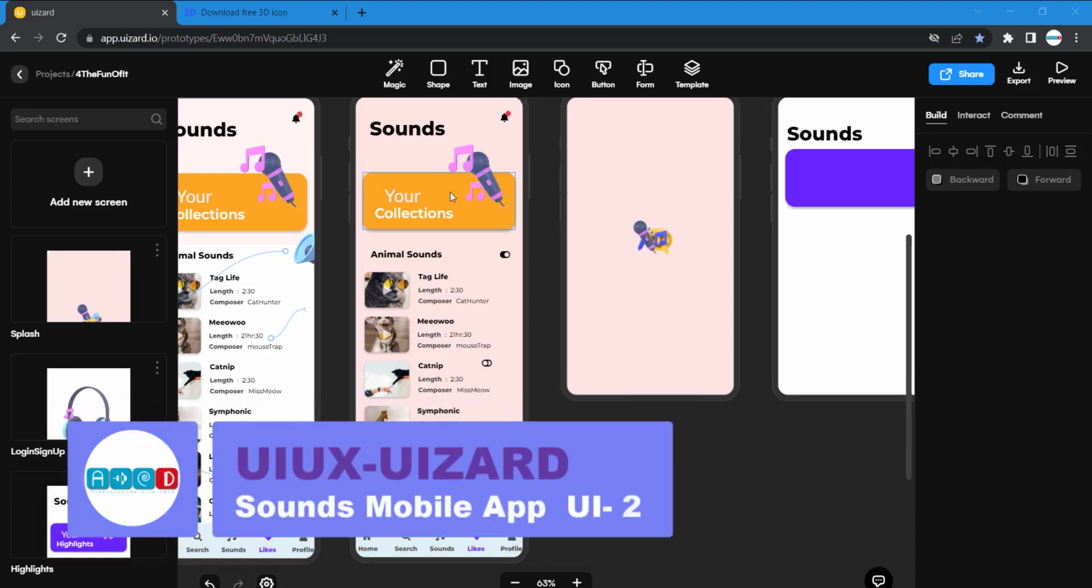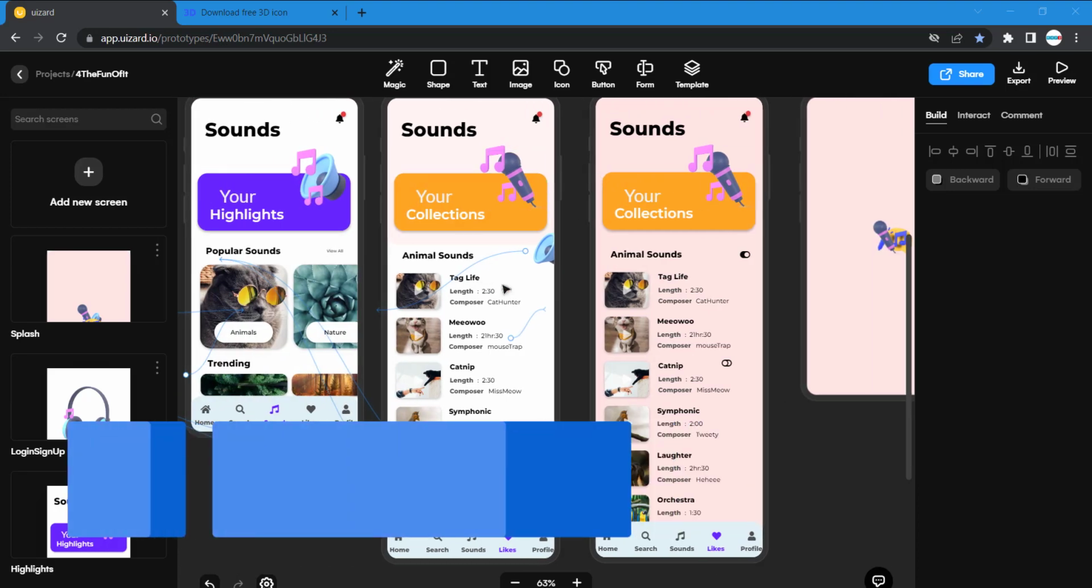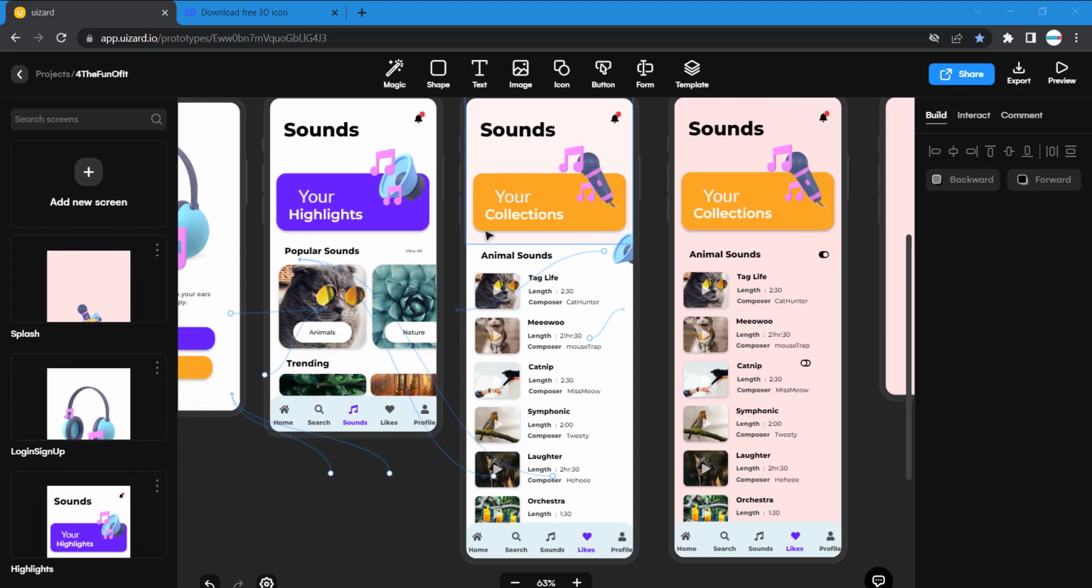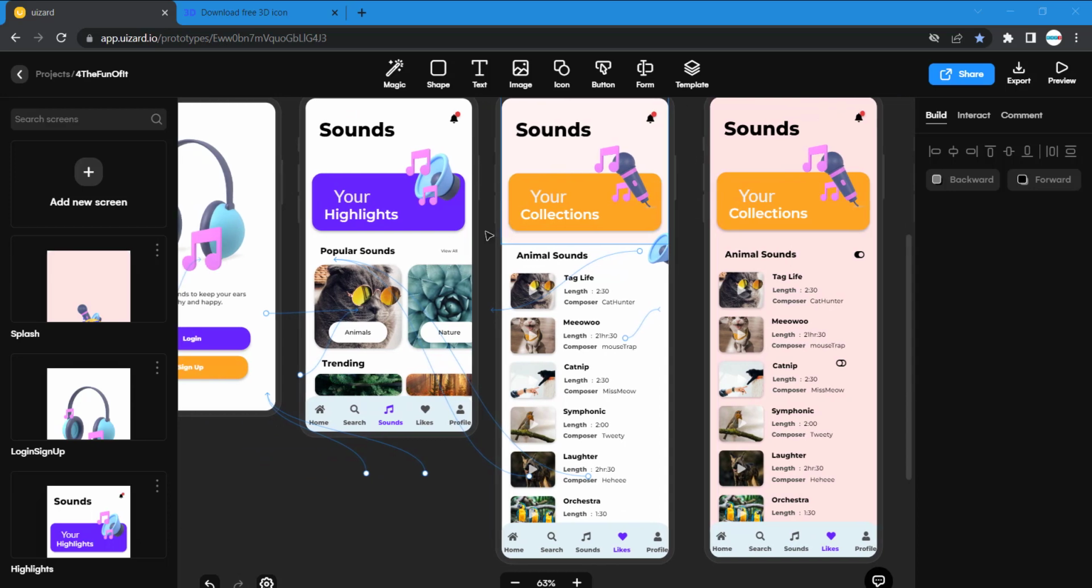Welcome to the continuation of our training on designing this UI. So something like a music or a sound collection, something like that. So we have to do the highlights and then this.